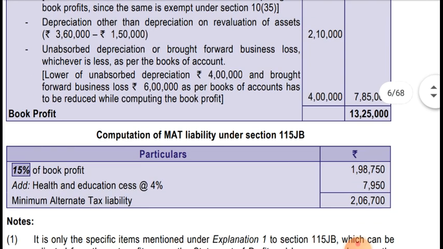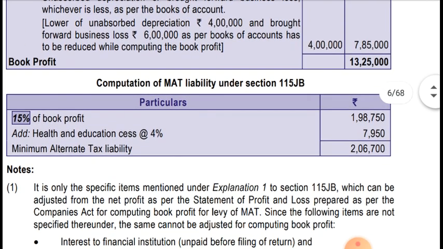Now we'll compute the tax liability on this. Computation of MAT liability under Section 115JB: that is 15% of book profit. 15% of 13 lakh 25,000 comes to 1 lakh 98,750. As the amount is not exceeding 1 crore, no surcharge will be there, so only health and education cess will be added. 4% health and education cess comes to 7,950. So MAT, minimum alternate tax liability, is coming to 2,06,700.